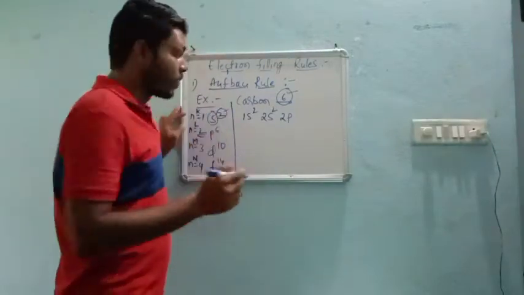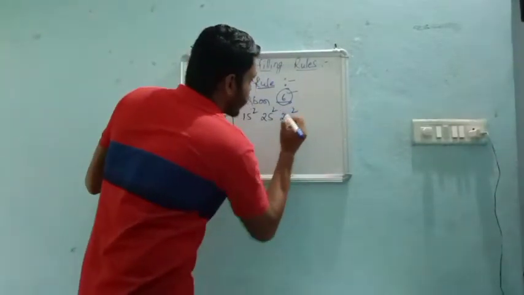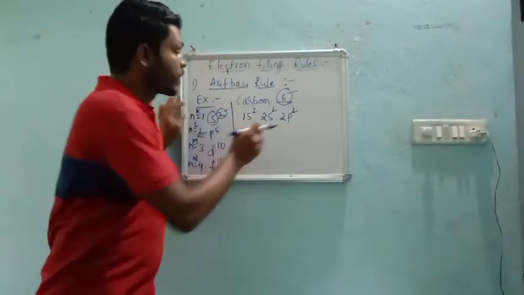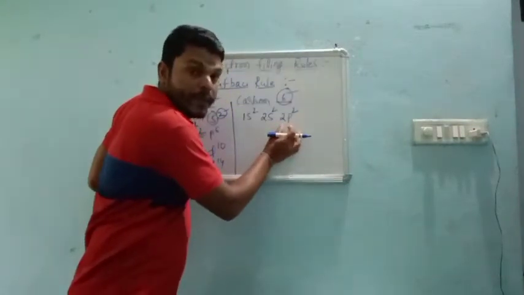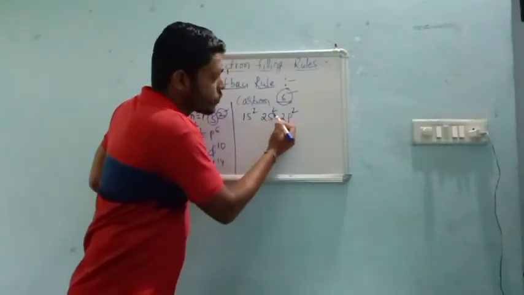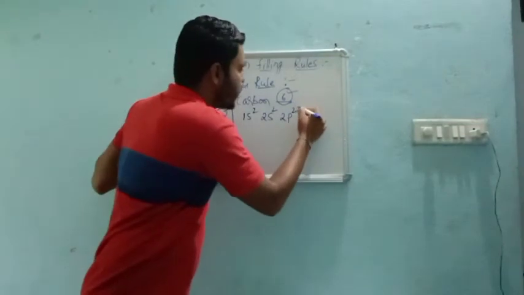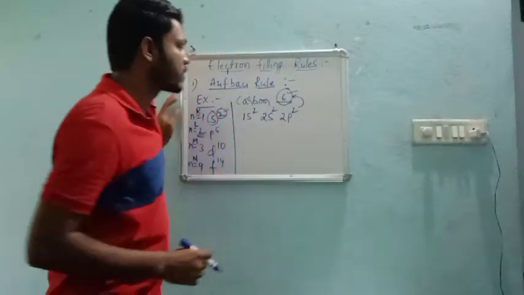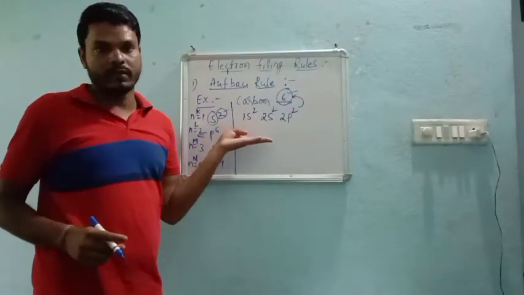Only 2 electrons. So these 2 electrons directly move into this cell. That means in the 2p cell, 2 plus 2 plus 2, 6. That means all these 6 electrons can be filled like this, right?